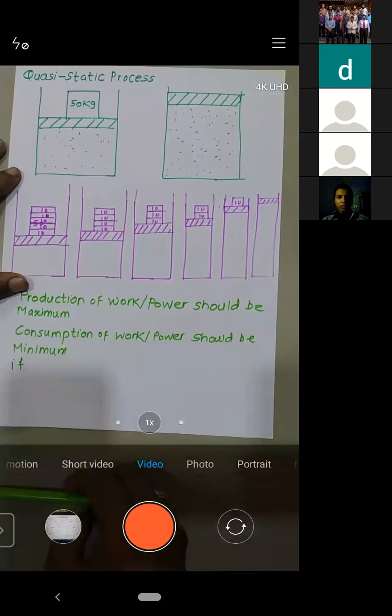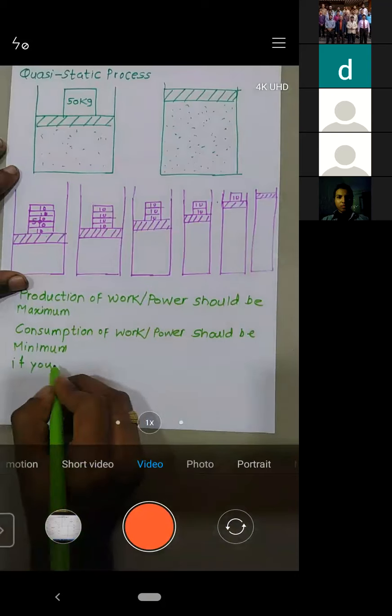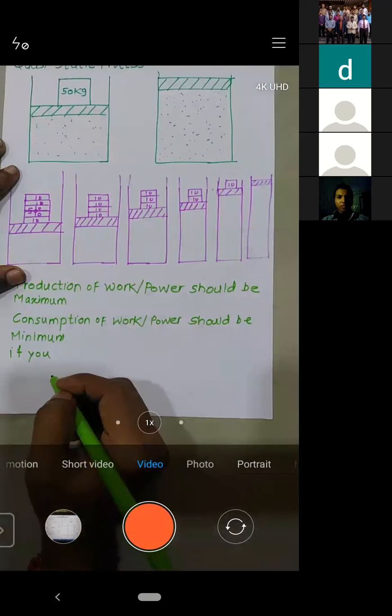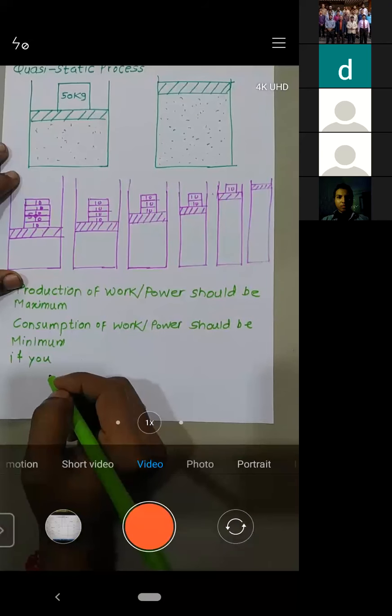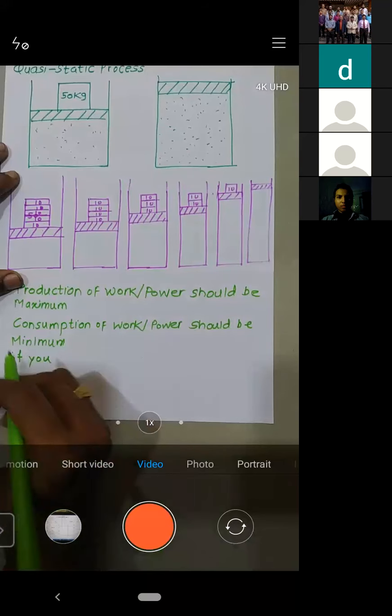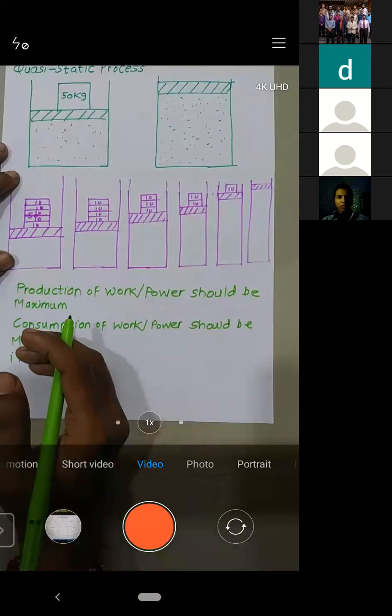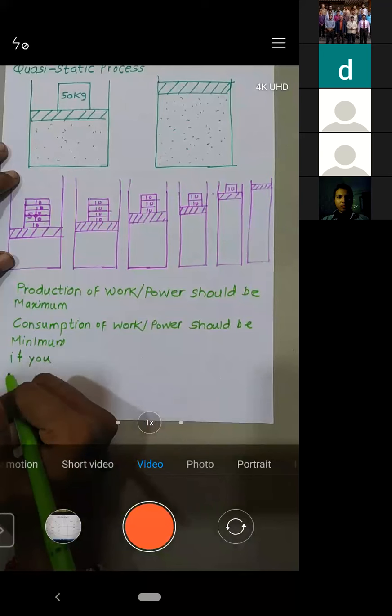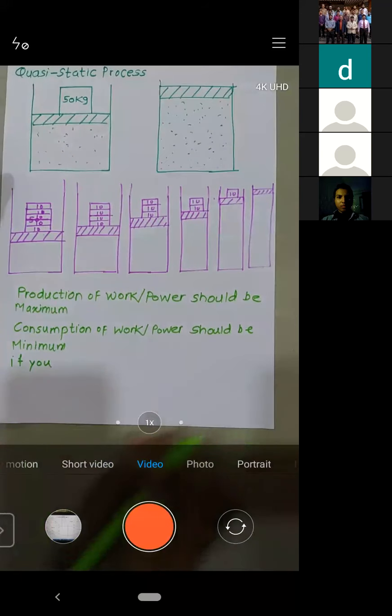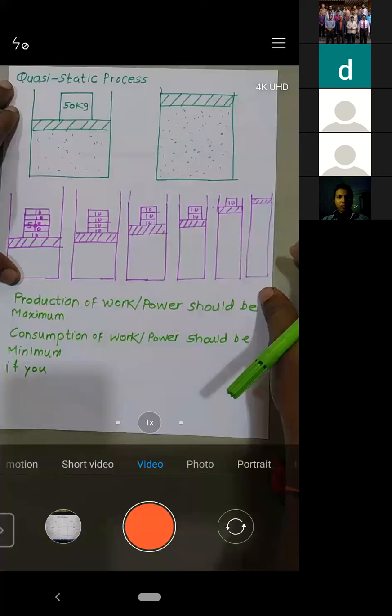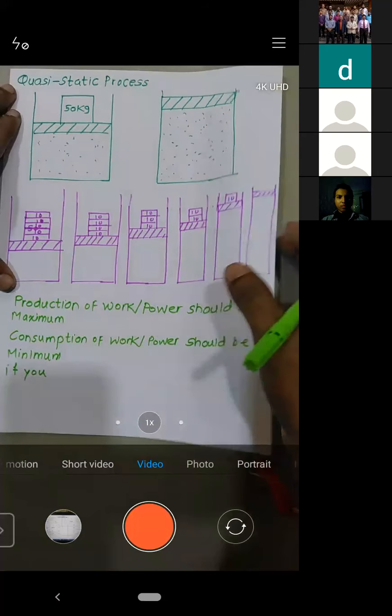So if you operate any power producing devices like a turbine or IC engine on a quasi-static process, it will produce maximum power. And if you operate devices like a compressor or pump, which are power consuming devices, they will consume less power. Is it okay, all of you? Is it clear? Yes, sir. Clear or not? Okay, no problem.